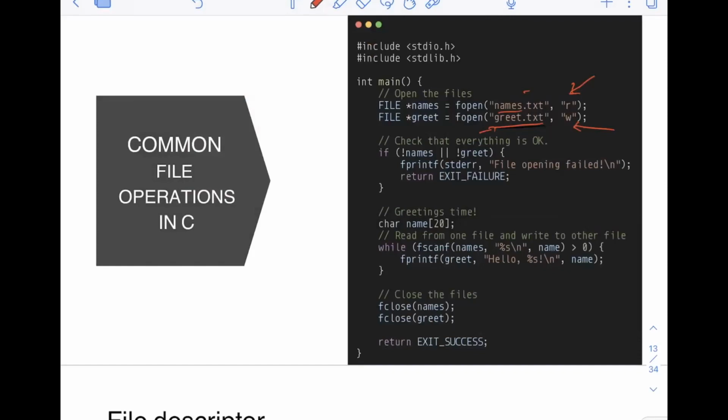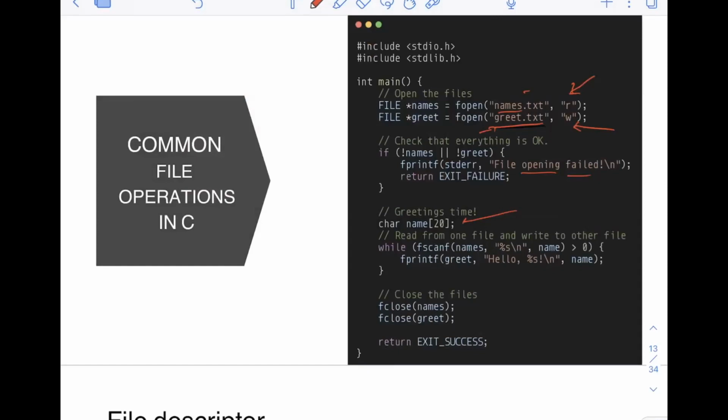The fopen function is what you have in C for opening files, so it is using that. Now it is checking that everything is okay, that the files were opened correctly. If not, it will give some error like file opening failed. Now let's say that both files are opened successfully. What happens after that? The program has created this character array, name of size 20, for storing some data.